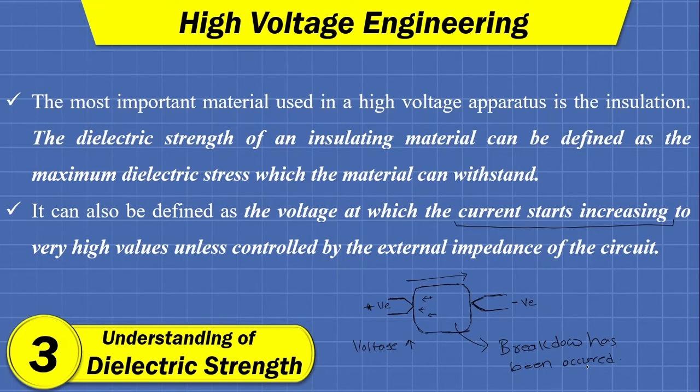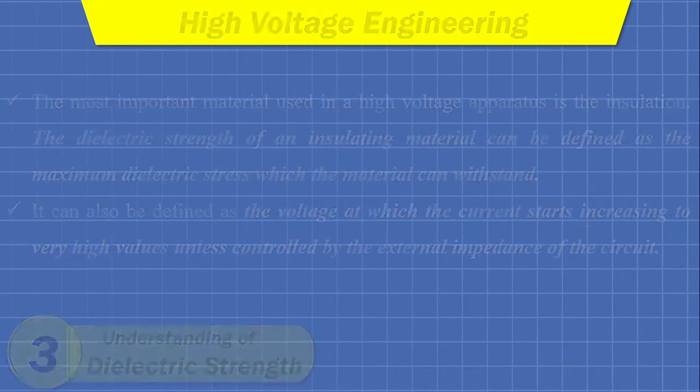So these are the two fundamental understandings of dielectric strength.